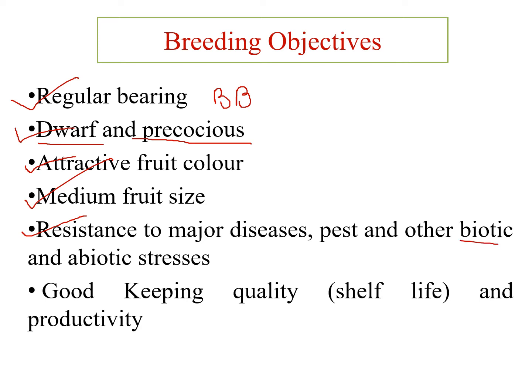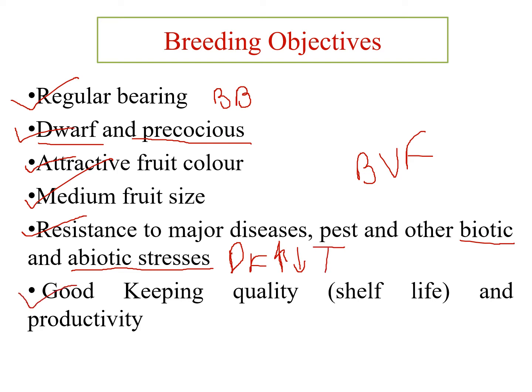Biotic stresses means the plant should be resistant to bacterial, viral, and fungal diseases, and abiotic stresses means the plant should be resistant to adverse environmental conditions like drought, flood, and high and low temperature. And the keeping quality of fruit should be good. The storage quality of fruit should be good and productivity should be high. Productivity means production per unit area should be more.